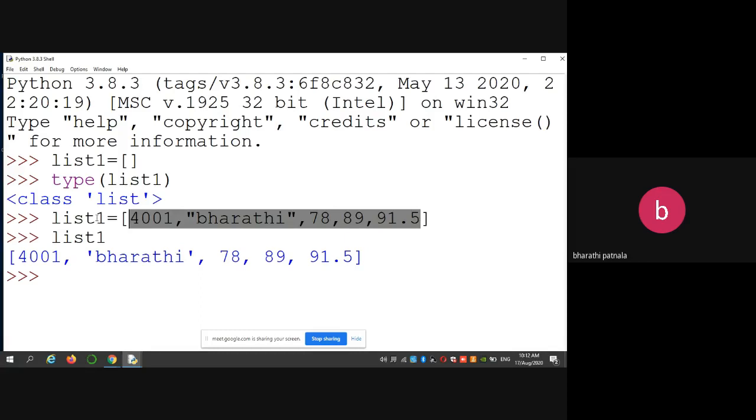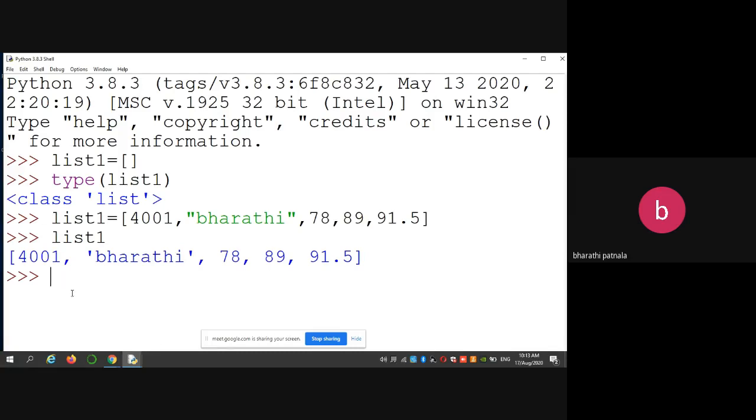So when should we use a list? If you want to store different types of elements, different data types of elements, in a sequential manner, then you can use a list. Okay. So if you want to print the contents of a list, simply type the name list1.